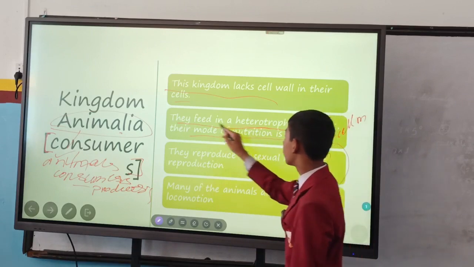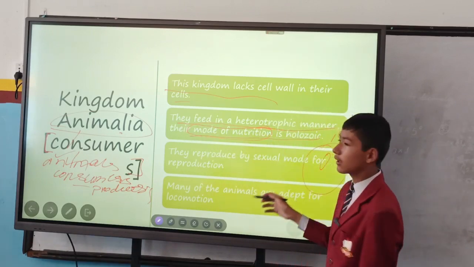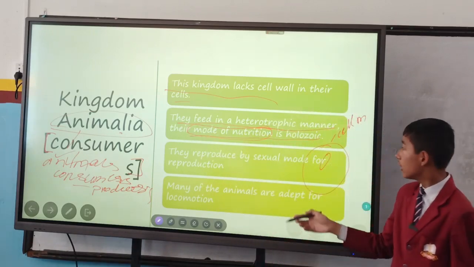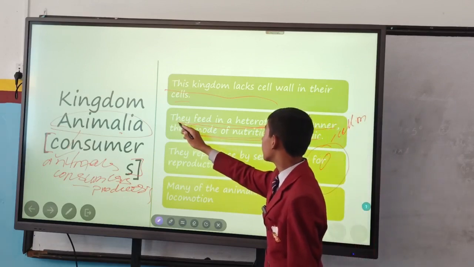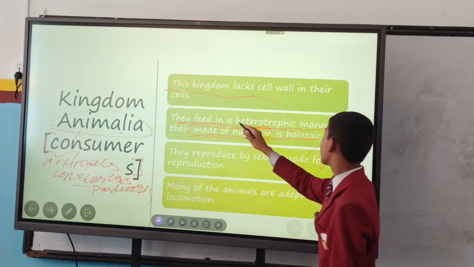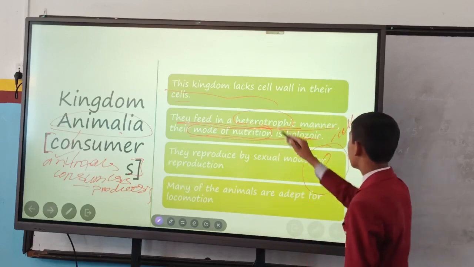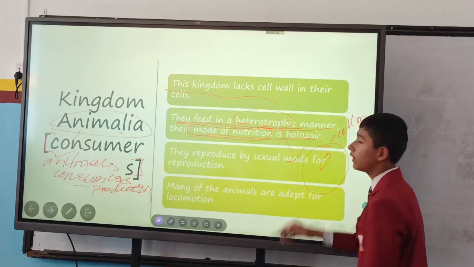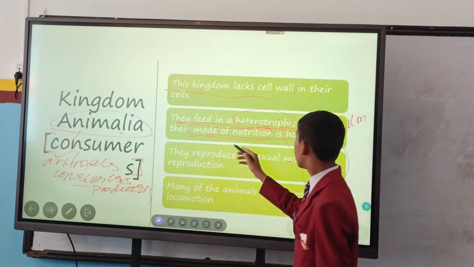It's given here about mode of nutrition. Mode of nutrition means the process of taking in nutrients into the body. It means to say that they feed in a heterotrophic manner. Their mode of nutrition is holozoic. As I said before, they have to depend on others, and they feed on others for their food.